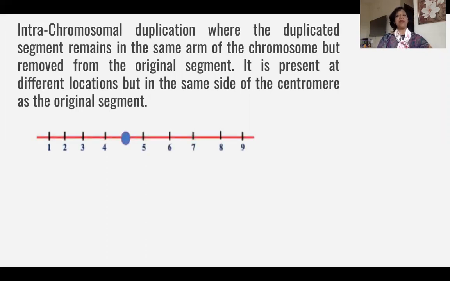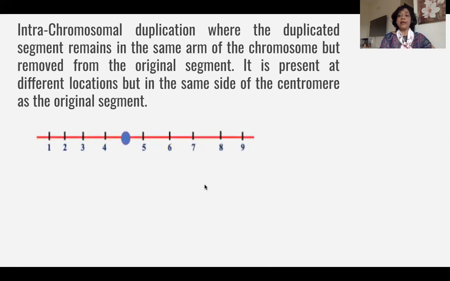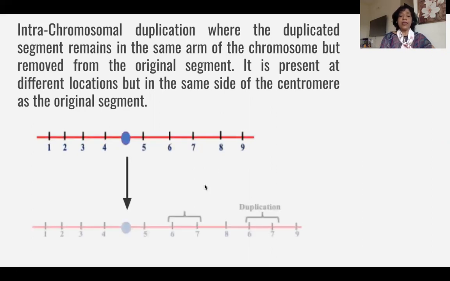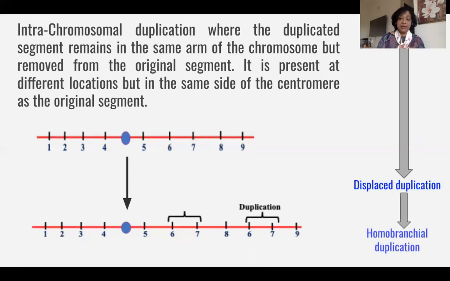We take the same line diagram, and I have taken the same chromosome, where you can find the gene 1, 2, 3, 4, and then centromere, 5, 6, 7, 8, and 9. This is the normal chromosome. And then let us see what is the duplication. I have taken the duplication also, the segment as the same segment, and then you find that I have placed it removed from the original segment.